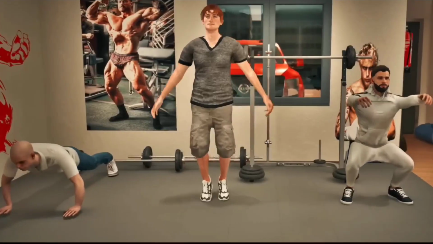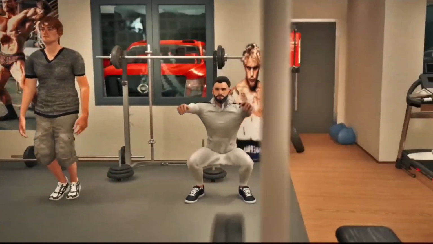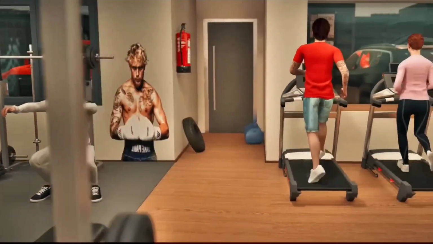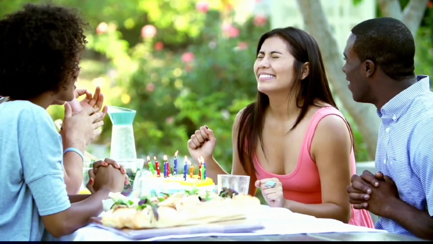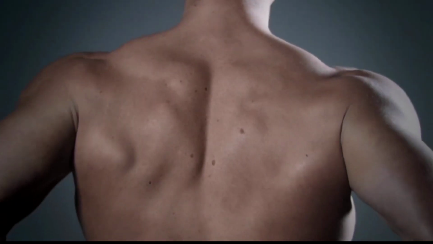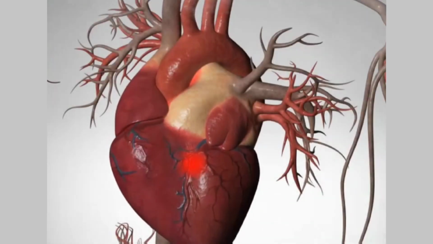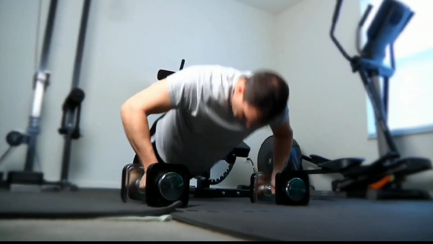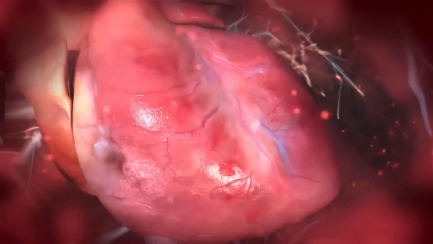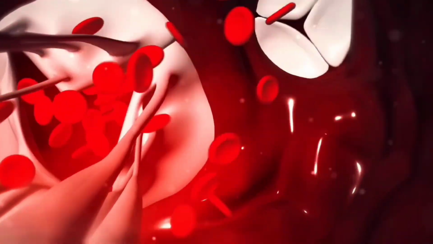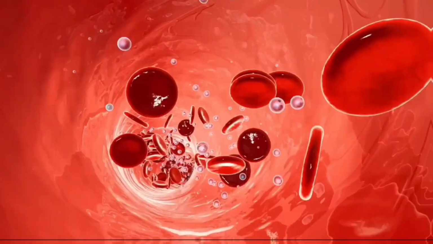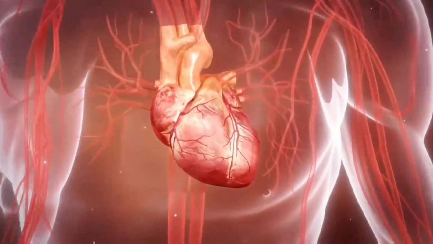In such a situation, the question arises: why is the incidence of heart attack increasing among people who go to the gym? In most cases, the answer is hidden in our lifestyle. Nowadays most young people are taking steroids in the name of protein powder to keep their body muscular and fit. It directly weakens the arteries and veins of your heart. When a person exercises more, the heart starts pumping faster, the blood flow and pressure increase, but the heart is weakened, it cannot keep up with the blood flow and this leads to cardiac arrest.